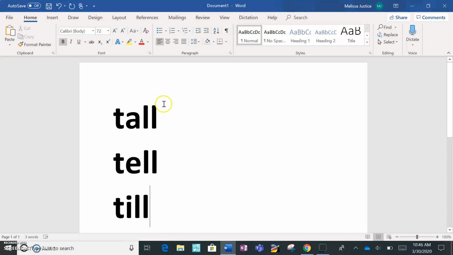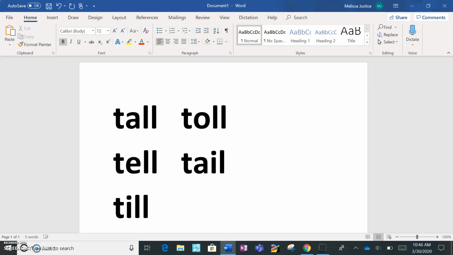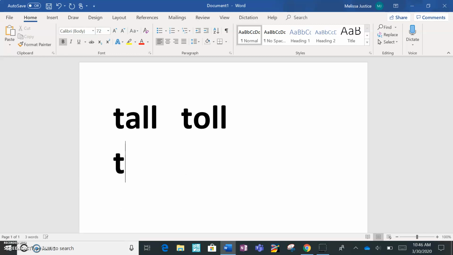Say tell. If you change the eh to i, what word will you get? Till. All right, say till. If you change the i to o, what word would you get? Toll. Say toll. Change the o to ay, what word would you get? Tail. Change the a to i, what word would you get? Tile. Good job. Look at that. We had 6 words right there just from tall.